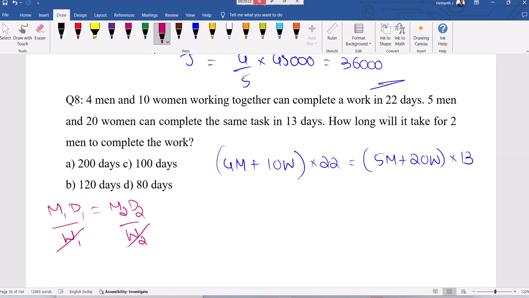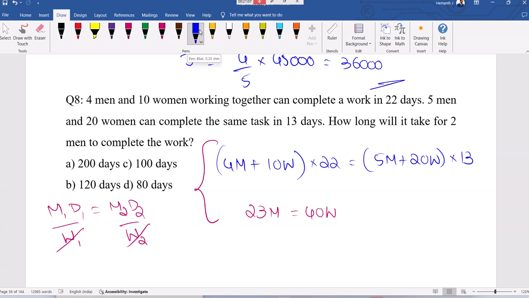Days are 13. Now cross multiplying here, 88, 65. 88 and 65, which is 23 men. Here 220. Here 260. 220, 260. 40 women. This is the relation between men and women here. 40 women equal to 23 men. Now the question is regarding men only. We need to convert in one of the equations. Take one of the equations. Convert men to women. Then we may solve the question.